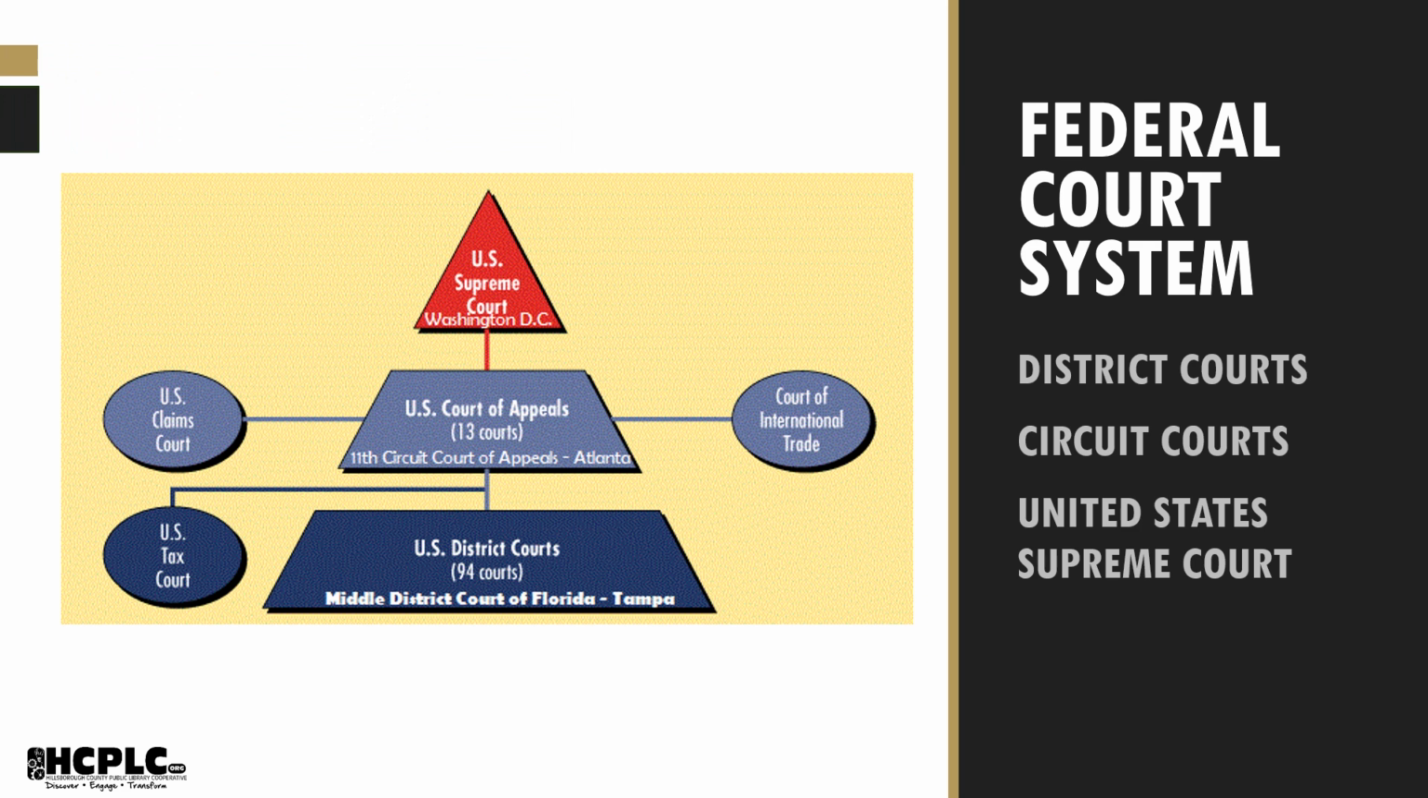The federal court system is divided into district courts, circuit courts, and the United States Supreme Court. The federal courts have limited jurisdiction and can hear cases that cover the United States Constitution or federal statutes.